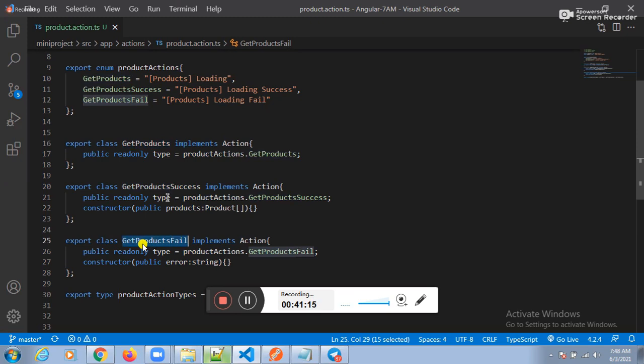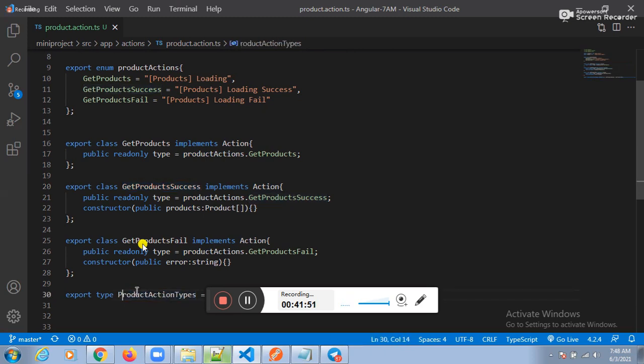If thought 1 is success, result will be stored into Products. If thought 3 is fail, result will be stored into Error. Listen to my statement here: if thought 3 fails, result is stored into Error. Fine. These 3 classes you need to hand over to action effects. So to hand over to FX, we need to create one final class.